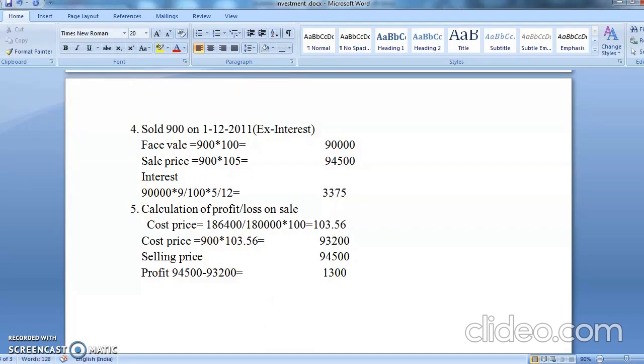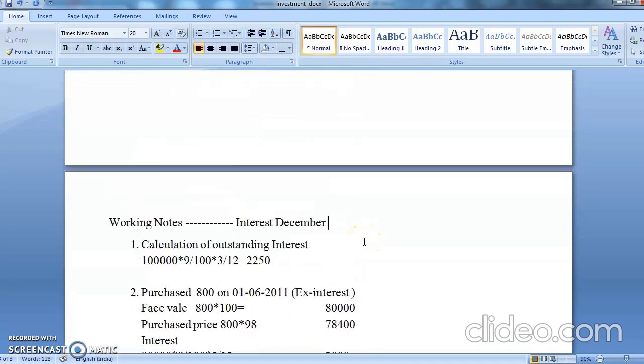Have you understood this, students? To find your cost price per unit, the total cost price is divided by the number of units you are having, multiplied by 100, and you get the cost price per unit, and then you multiply. Chalo, now we'll do all the entries in the column.